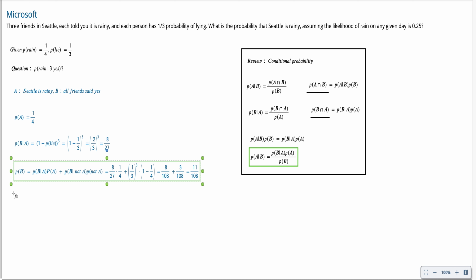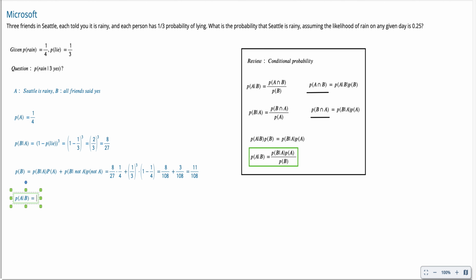Now that we have the probability of all these terms, we can finally compute the probability of A given B, which means given that all your friends are telling you that Seattle is raining, how likely is it that Seattle is actually raining.